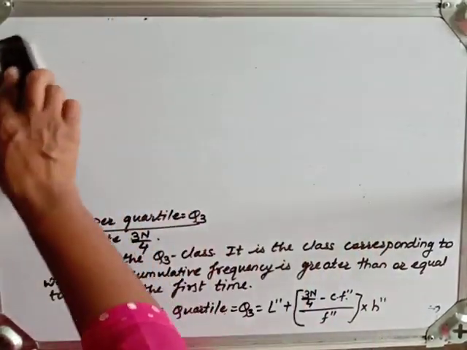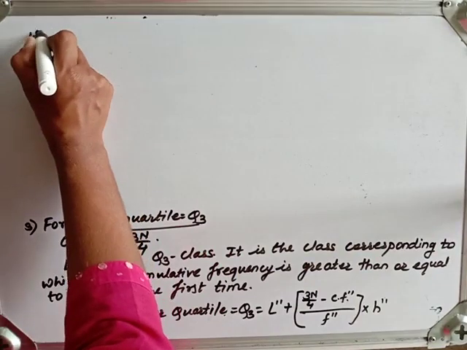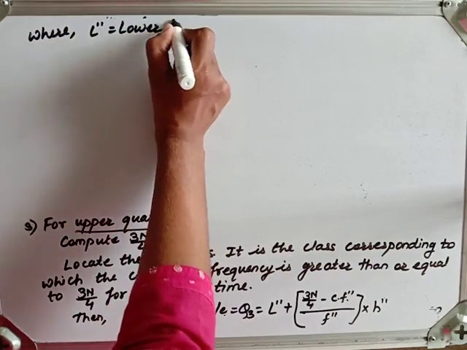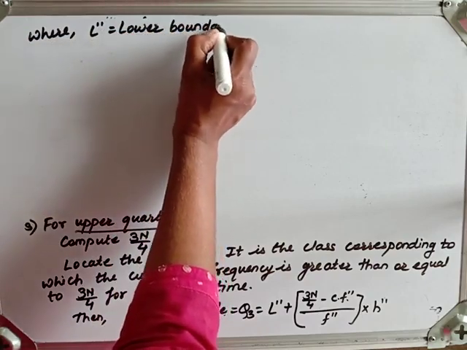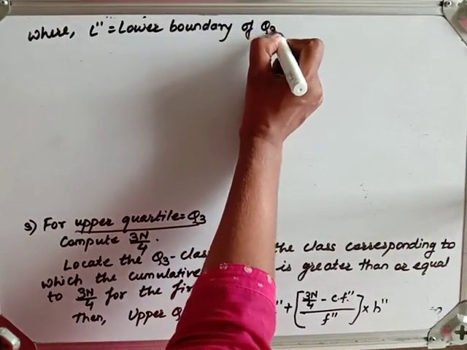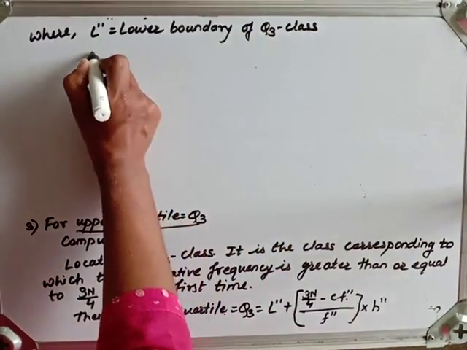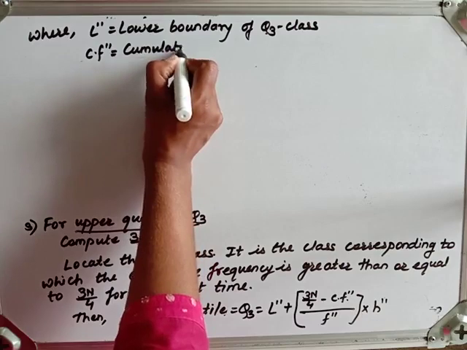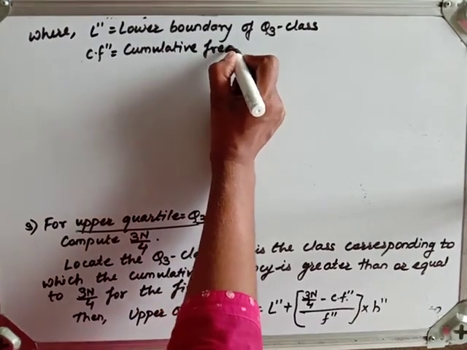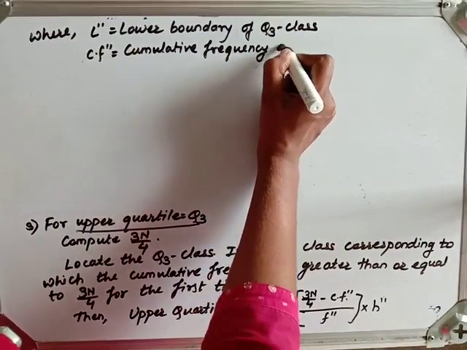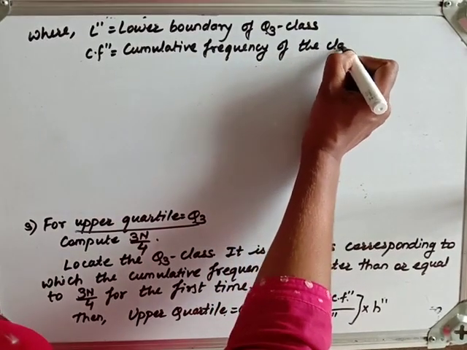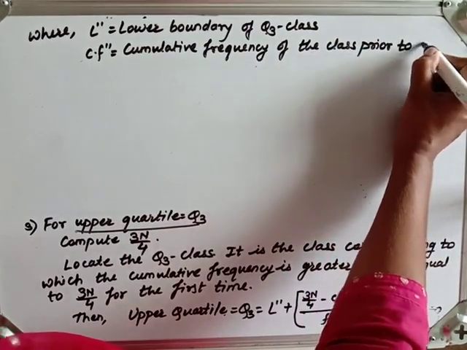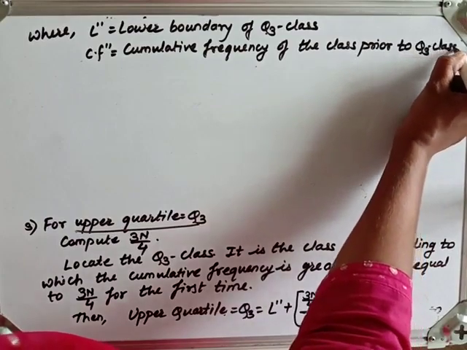those terms in detail, where L double dash is the lower boundary of the Q3 class. Fine. Cf double dash is the cumulative frequency of the class prior to, or above, the Q3 class.